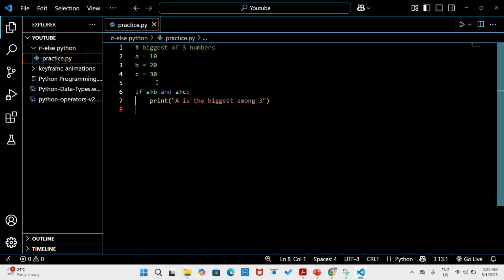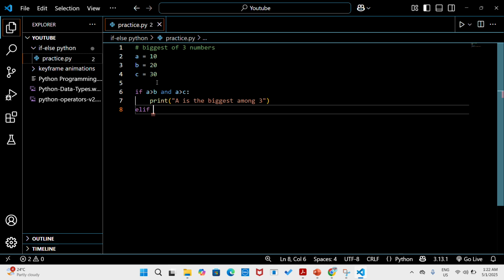So far I have only shown the if and else block, but I also said that there can be multiple conditions. So what will we be using here? If you have worked with other languages, we call it else if, but in Python it's different. We call it elif, meaning else if, a shorthand.